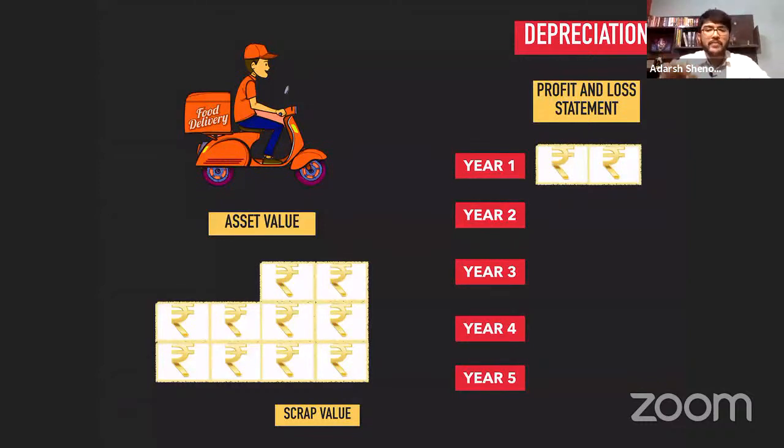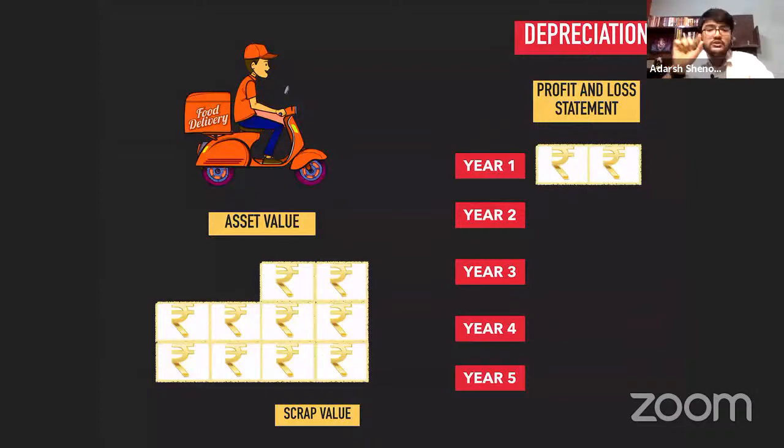Can you tell me, have I made a profit or a loss? How much did you sell it at? 55,000. What is the book value? As per books, the value of the asset is 50,000, because you're selling it after 1 year. So the book value of the asset is how much? 50,000. Are you all comfortable?